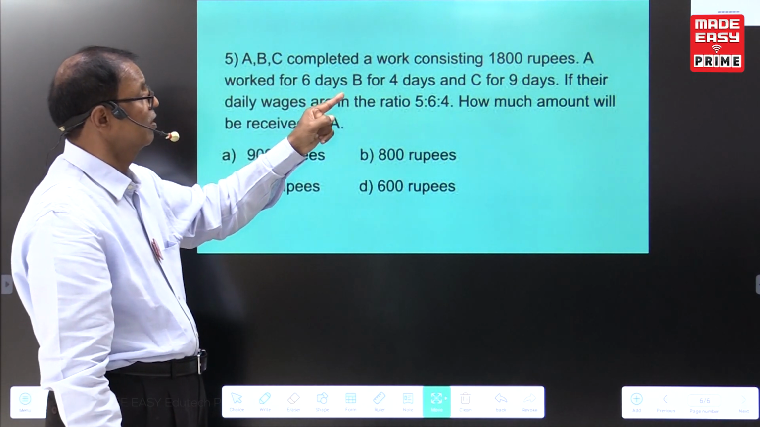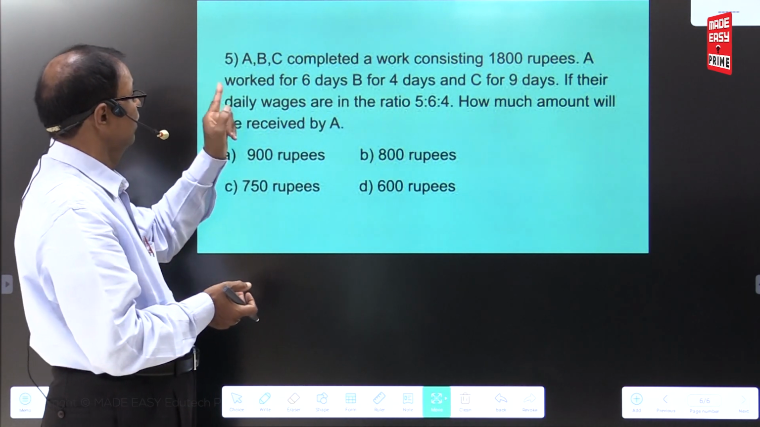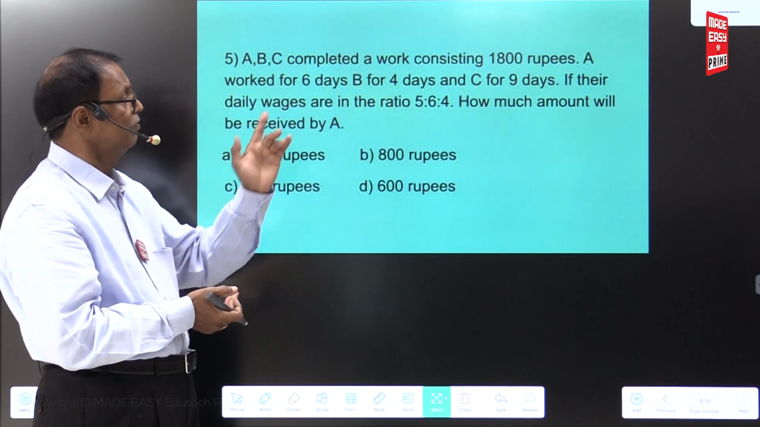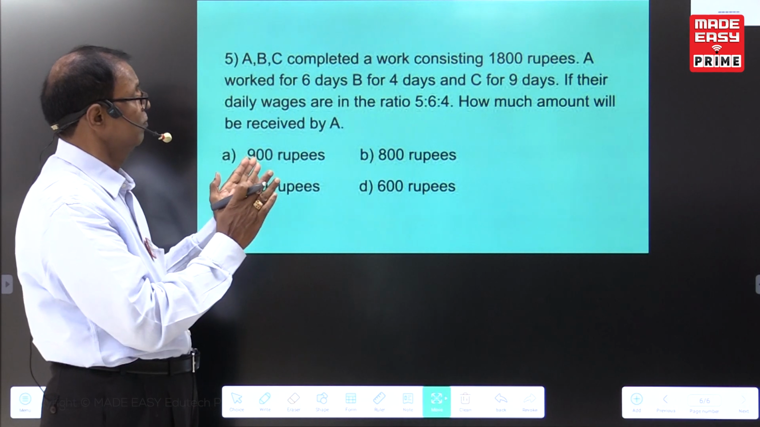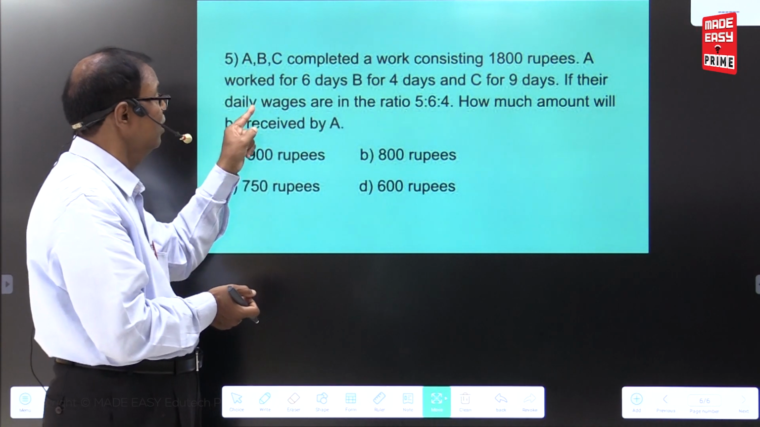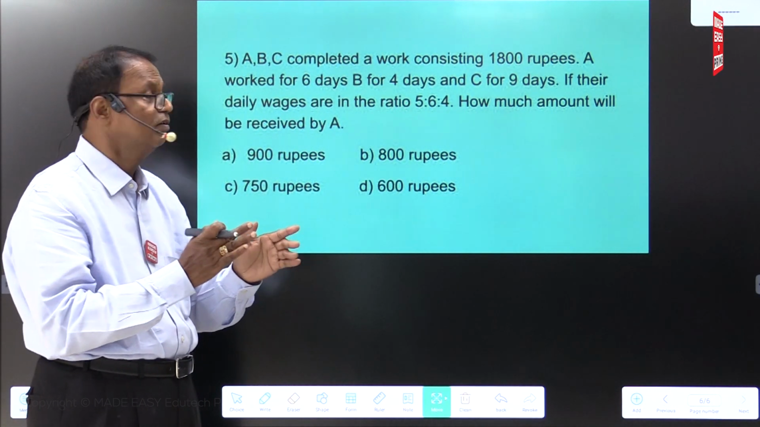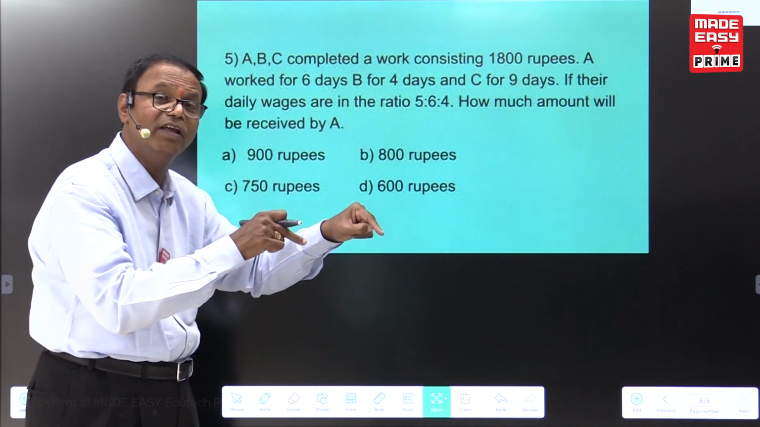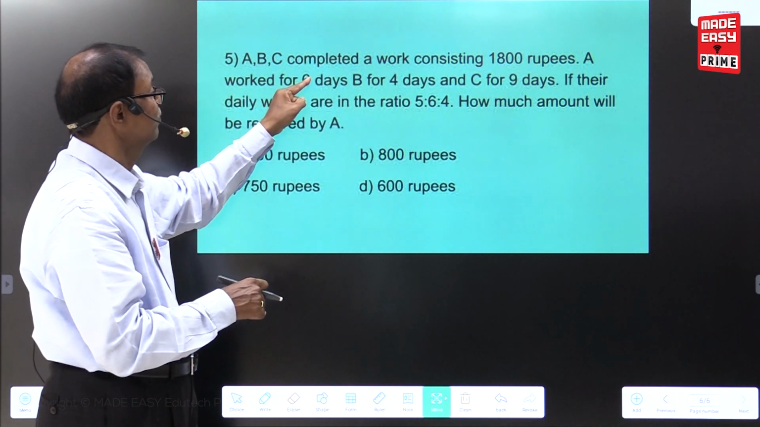A, B, C completed work consisting of 1800 rupees. A worked for 6 days, B 4 days, C 9 days. This is how they are working: A 6 days, B 4 days, C 9 days. They have given their daily wages, the daily earning for 1 day. Daily wages are in the ratio of 5:6:4. For every day, A is equal to 5. But A worked for 6 days, so 6 into 5.